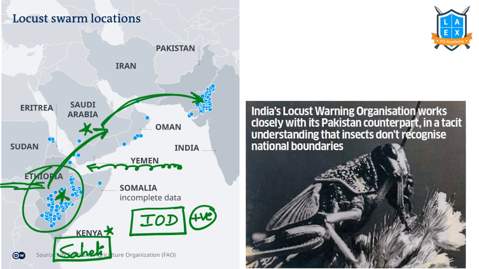In India, we have the Locust Warning Organization. It works closely with Pakistan's Locust Warning Organization. They generally take measures to curb the migration of these locust swarms. But because of COVID-19, etc., these control measures were weak, because of which the invasion or spread of the locust swarm was huge.